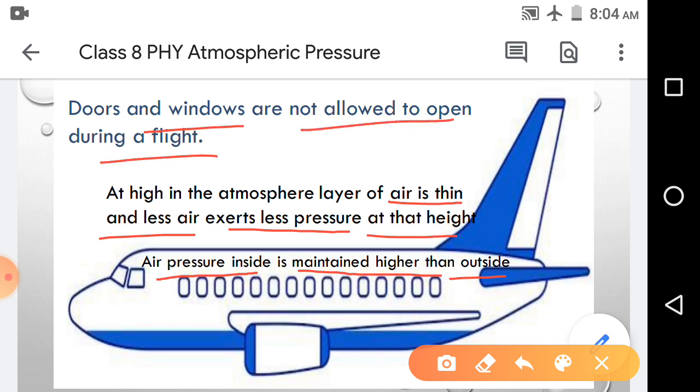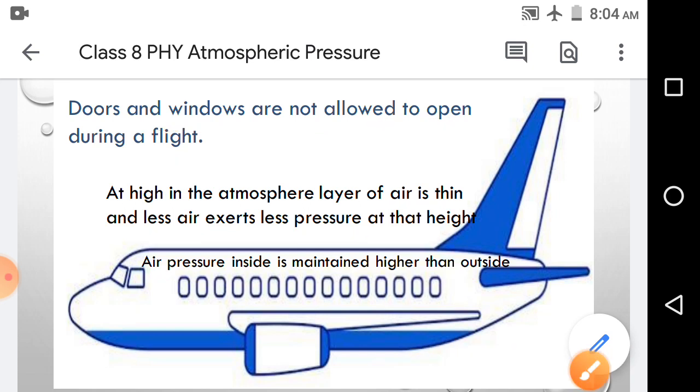This is for our precaution, because our body cannot handle that much low pressure. So inside the aeroplane there is a need to maintain the higher, balanced pressure that our body needs. So this is one of the effects of atmospheric pressure.